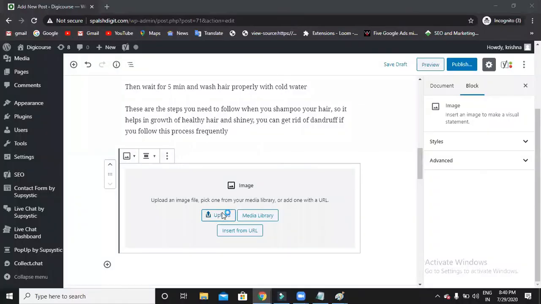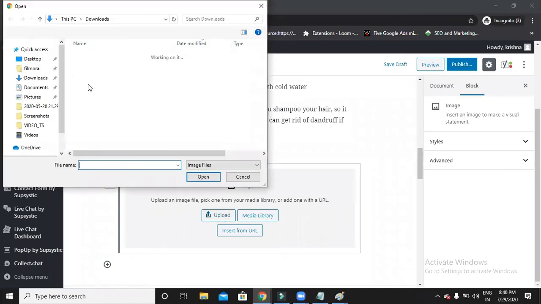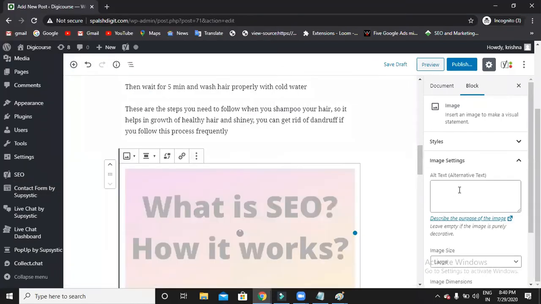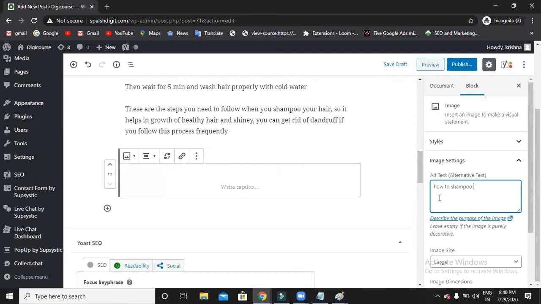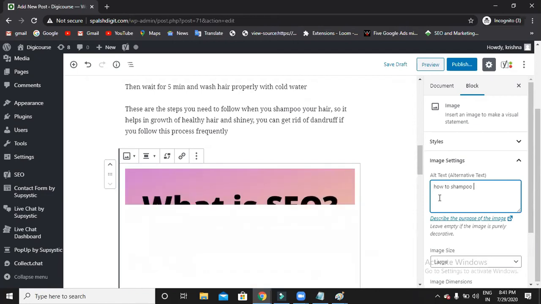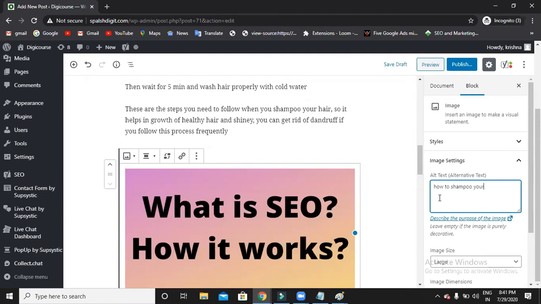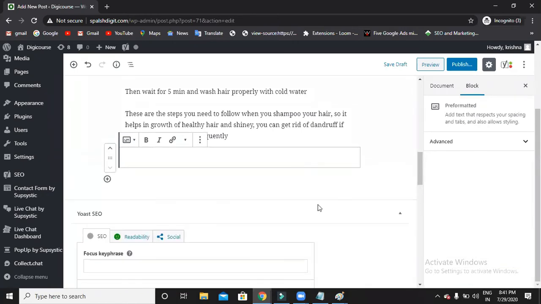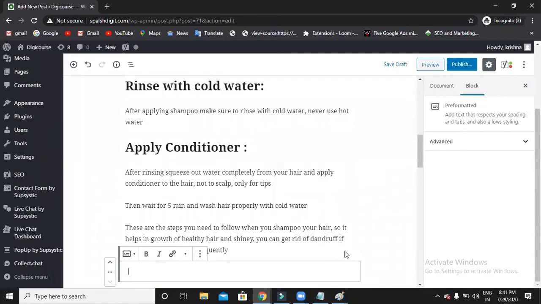You can upload, or else you can use from the media library. Can you see on the right side, how alternative text is available for this image. In such a way you can have it. As of now I'm just trying to delete this, remove. Okay, now you know what is meant by image also.